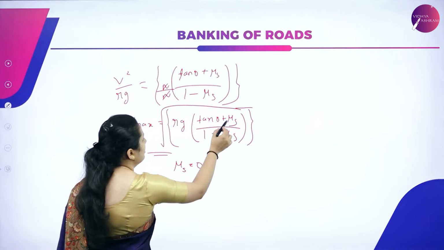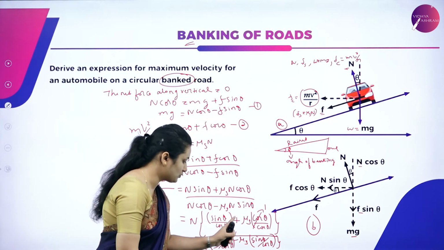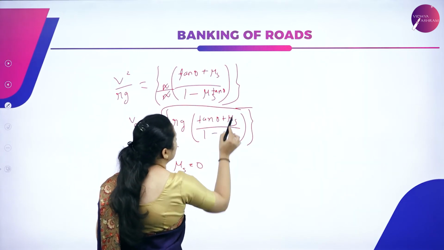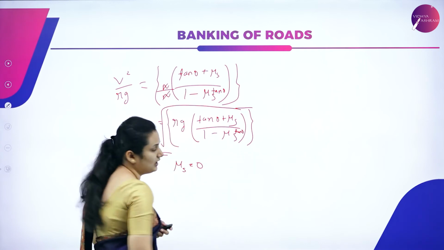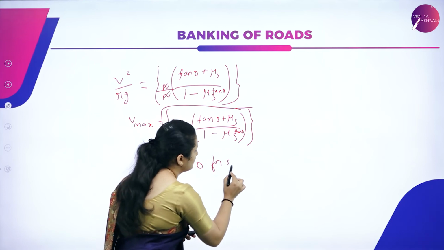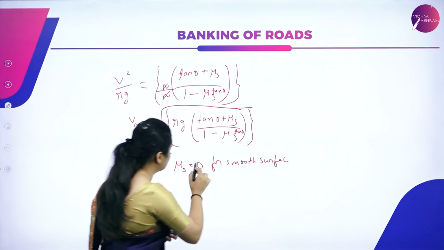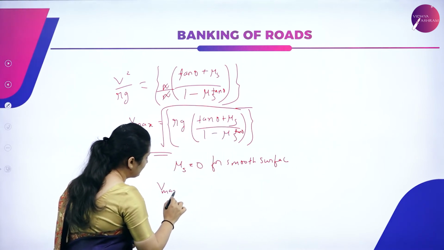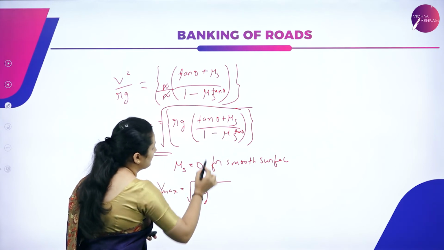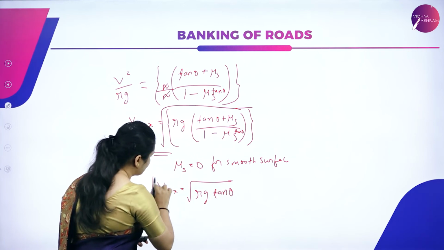If mu s is equal to 0, then you'll get V max equal to the square root of Rg tan theta.